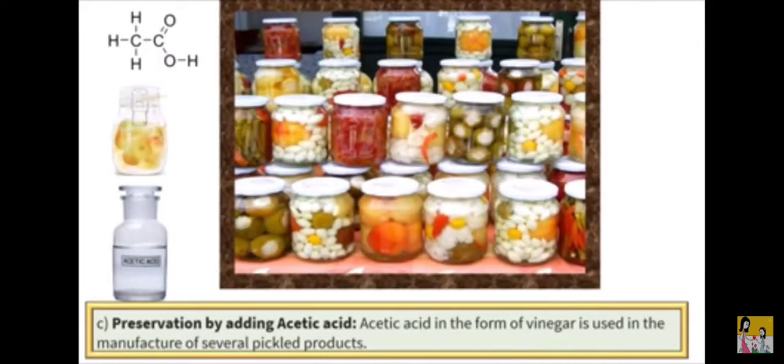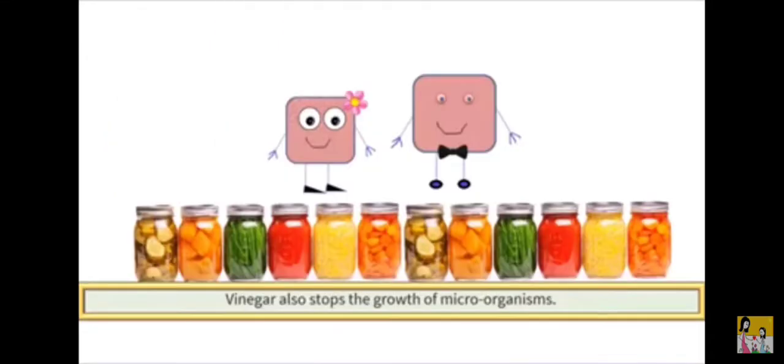Preservation by adding acetic acid. Acetic acid in the form of vinegar is used in the manufacture of several pickled products. Vinegar also stops the growth of microorganisms.